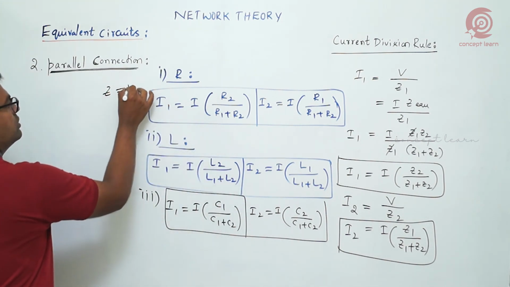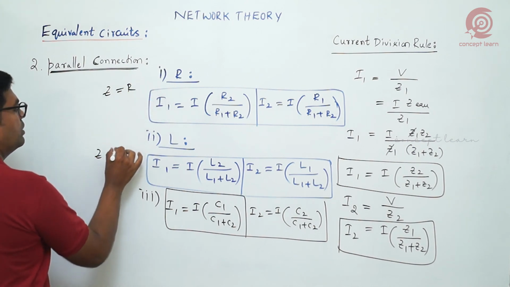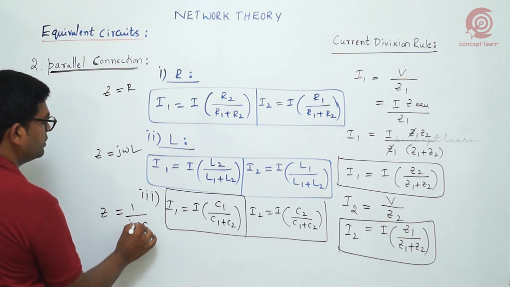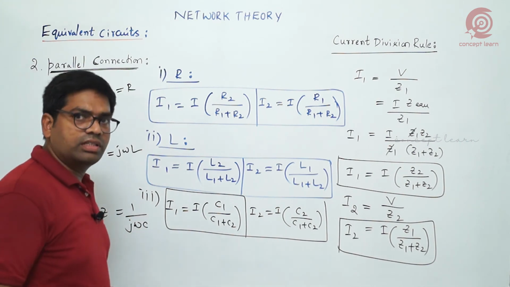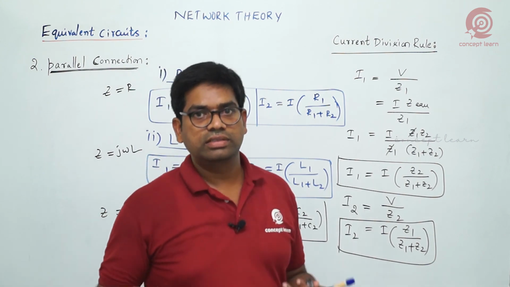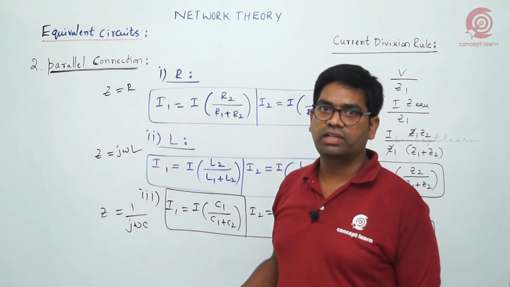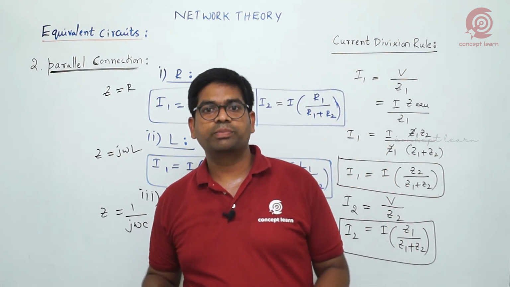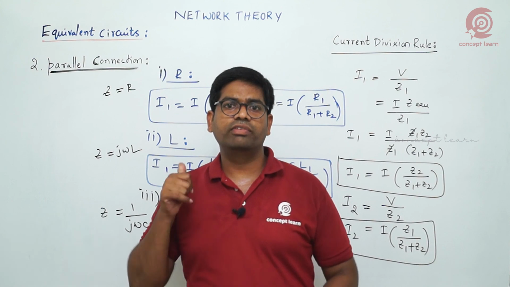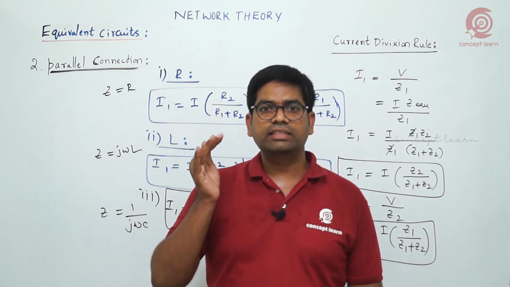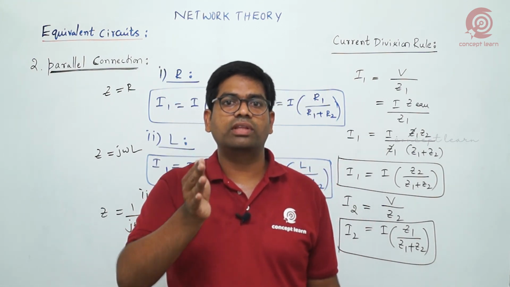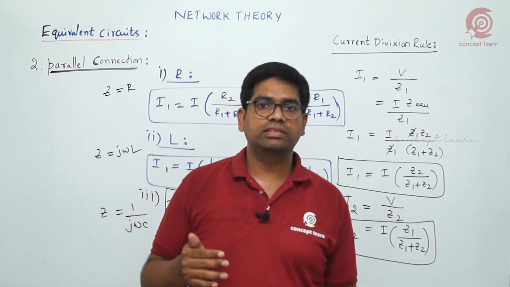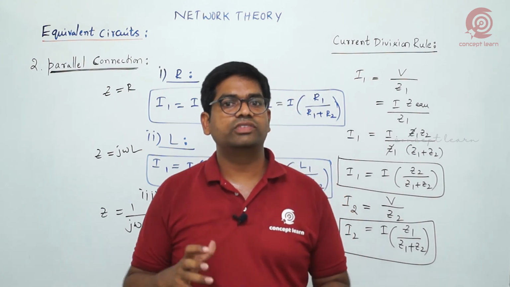Resistance means Z is equal to R. Inductance means Z is equal to j omega L. Capacitance means Z is equal to 1 by j omega C. Because of this opposite relation, we get these changes in our expressions. So we have observed both series connection as well as parallel connection. One basic rule to observe: series connection means current is the same through the elements and voltage division takes place. Parallel connection means voltage is the same but current division takes place.